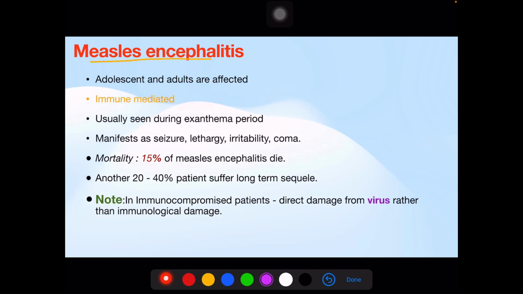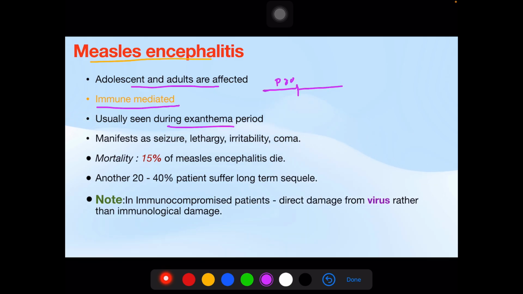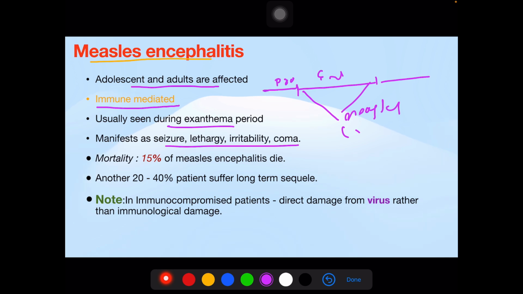Measles encephalitis is mainly seen in adolescents and adults, is immune mediated, and is usually seen during the exanthema period. So we have the prodromal phase, then there is a rash, this is the exanthema phase, then there is a recovery. During the exanthema period we see measles encephalitis features in the form of seizure, lethargy, irritability, coma, and the mortality is very high, 15%, which carries a poor prognosis.